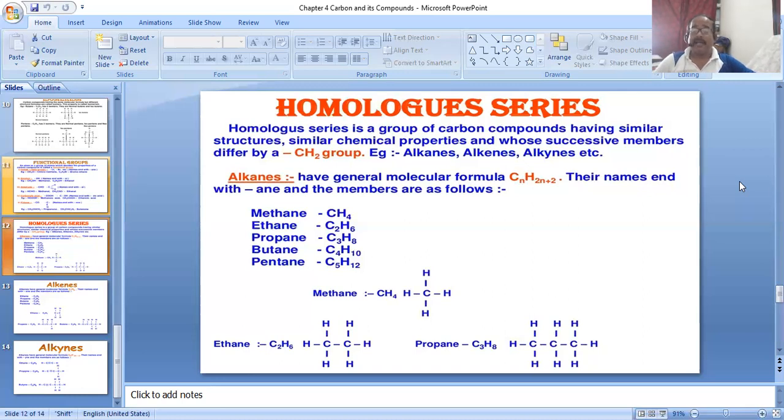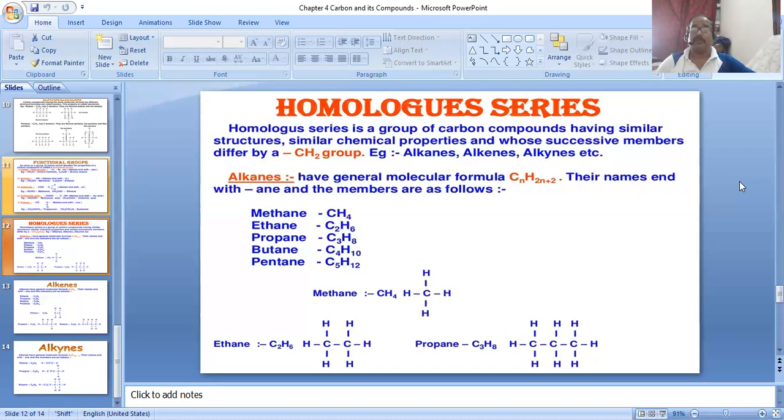And second is halogenation. In halogenation, in a saturated hydrocarbon, one hydrogen atom is replaced with a halogen. Halogens are group 17 of the modern periodic table: fluorine, chlorine, bromine, iodine and astatine. When one hydrogen is replaced by a halogen, this process is called halogenation.